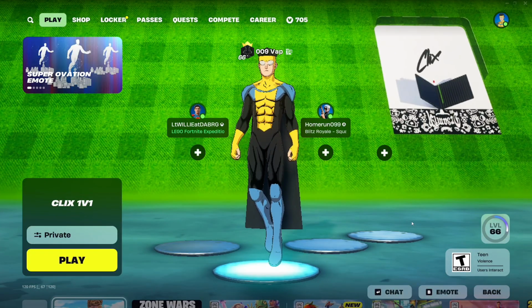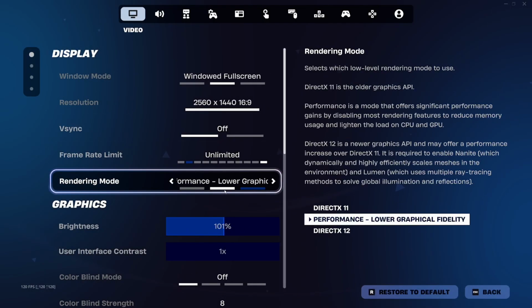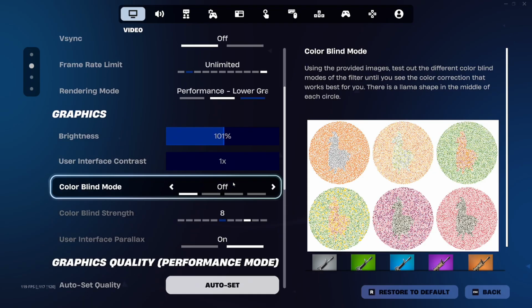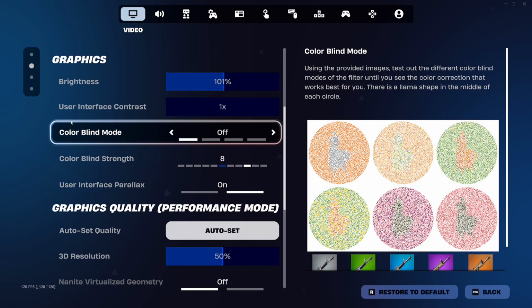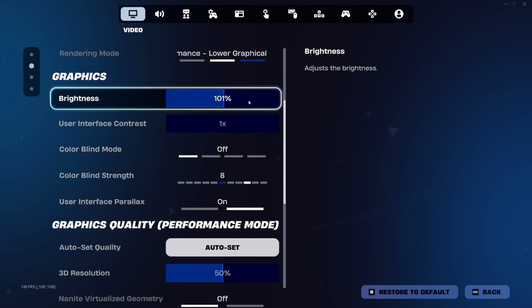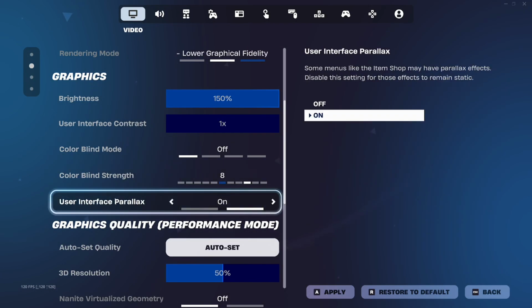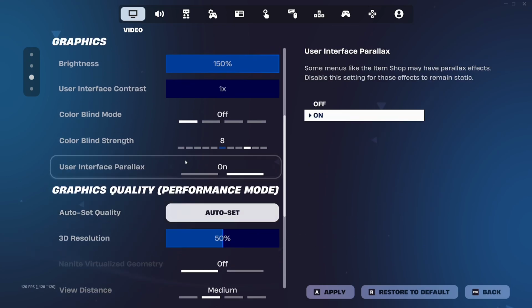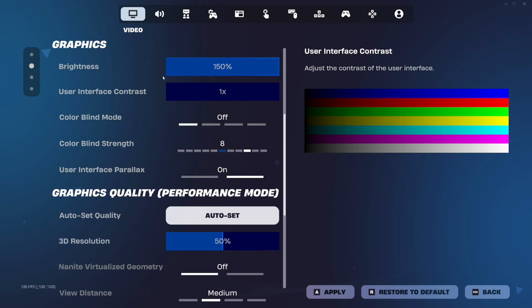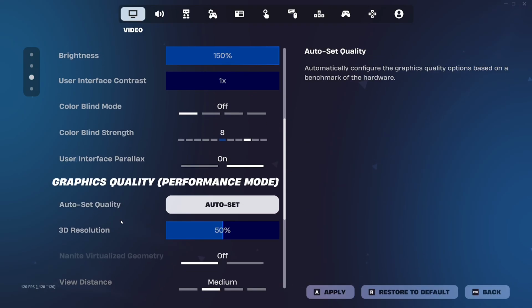Alright, now that we've reset our game here, we're going to go back to our settings here. We're going to see that we're on performance mode. So it's going to be lower graphics, but you're going to get a lot better performance and a lot better latency. So let's go ahead and go into our graphics quality. Oh, and by the way, this is not going to do anything for you performance wise. Changing your brightness, I mean, I guess you could turn it up for the best visibility, and you can adjust these settings however you like, but I just like having it on these settings. Of course, I actually do like having 150% brightness because you can see players better in my opinion.